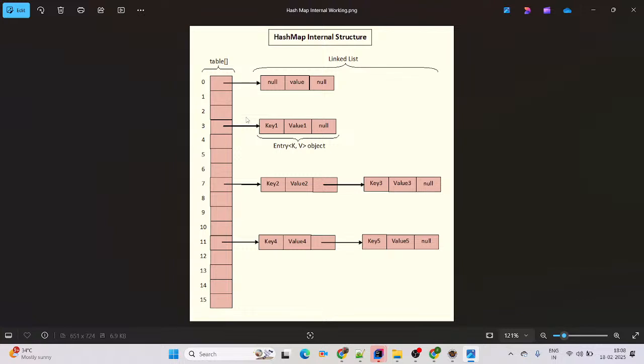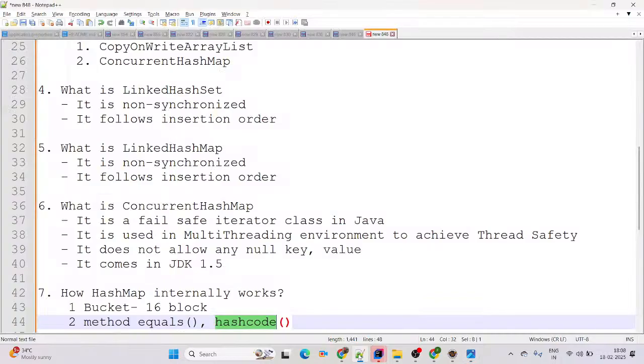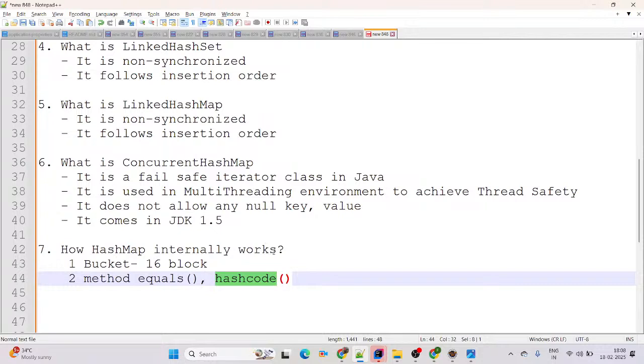Then in Java 8 there are some changes. Once collision arrives, then internally instead of using linked list structure, they are using a binary tree, and there is available, you can simply say, left node and right node. It will help us to balance the tree and it will give us good performance. Those are the changes in Java 8 regarding our HashMap internal working.